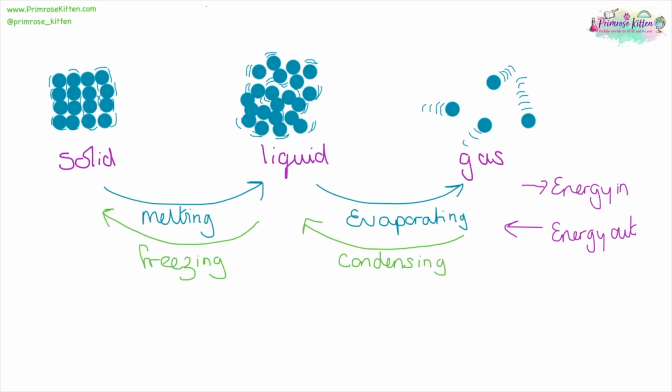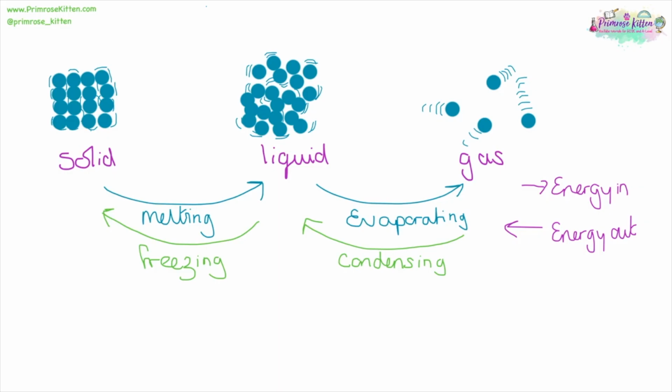Solid particles are in a fixed position. They do vibrate, but very, very slightly, and it is around a fixed position. They do not move around. Liquid particles move around much more. They're still touching each other, but they are not in a fixed position.